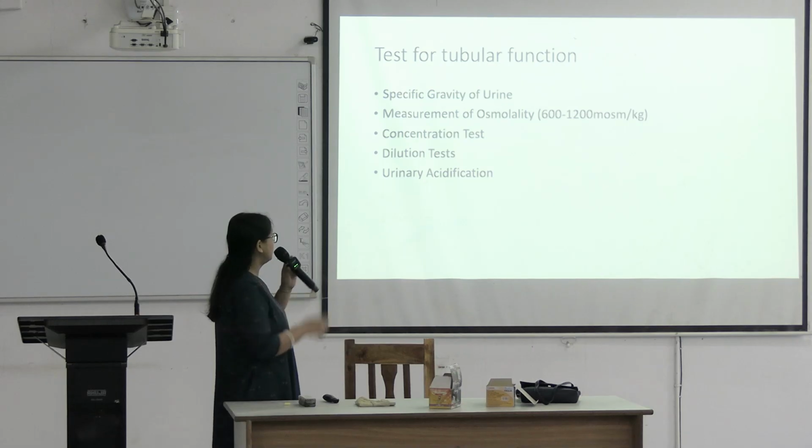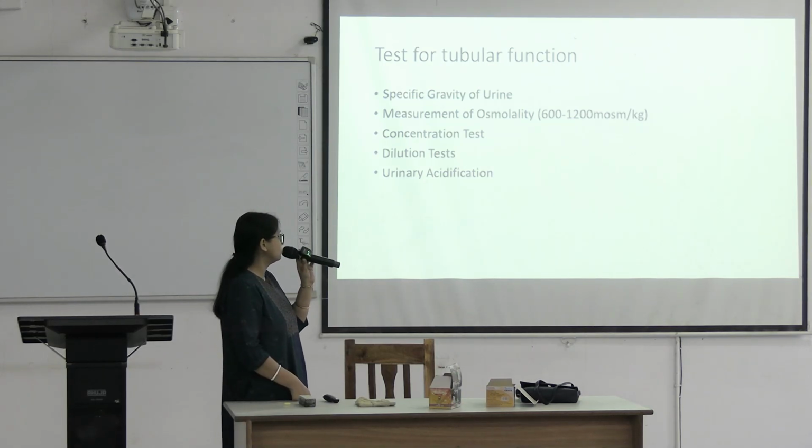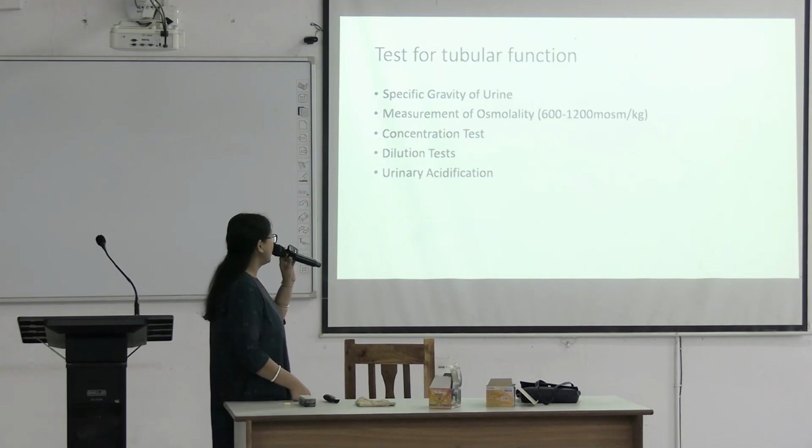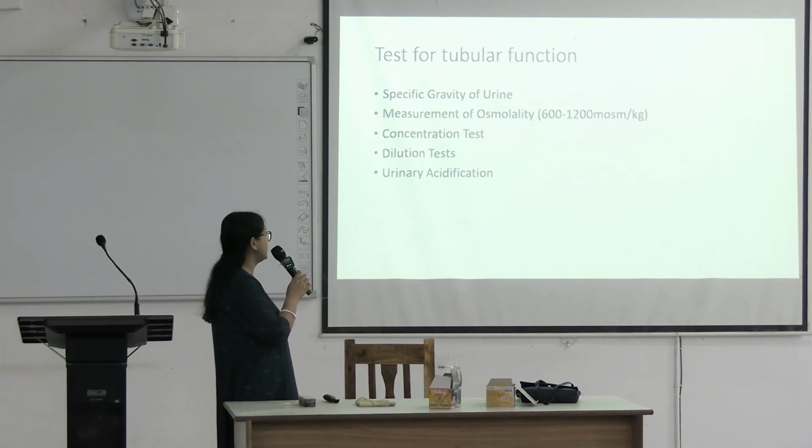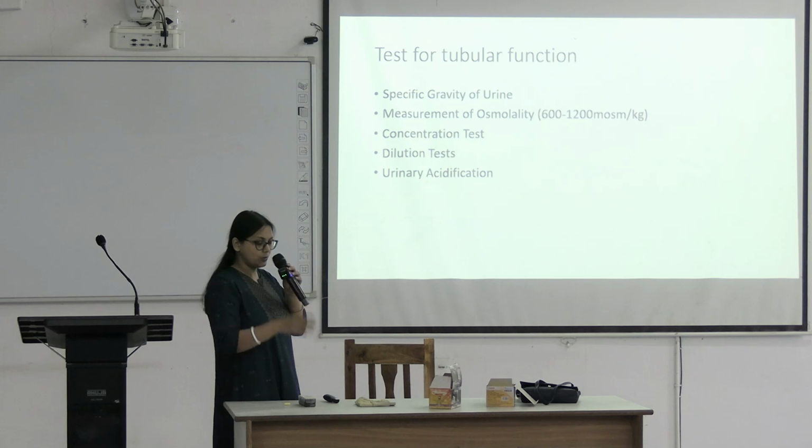So in test for tubular function, first we will see the specific gravity of urine, which we have already discussed. Then measurement of osmolality, not polarity. This is osmolality. Then concentration test, dilution test, and urinary acidification. Among these tests, measurement of osmolality is done, but rest of the tests are obsolete.